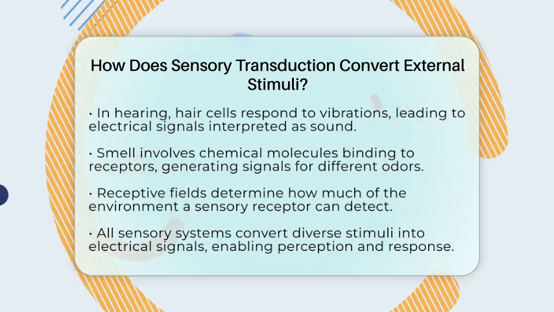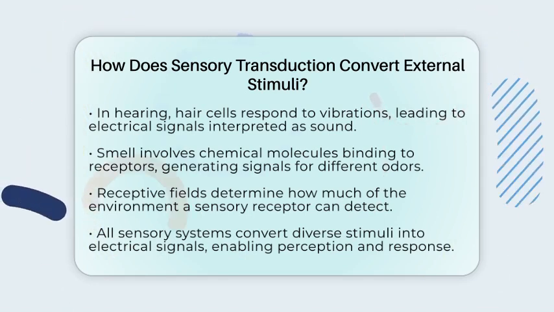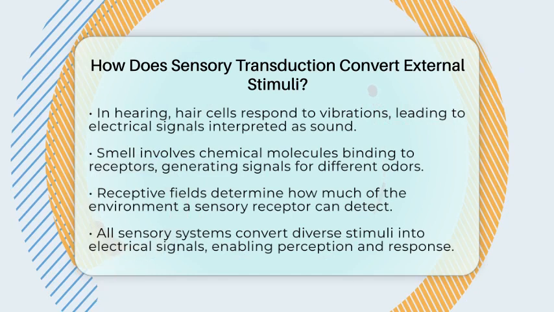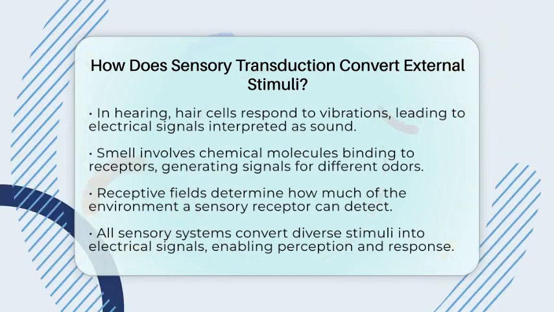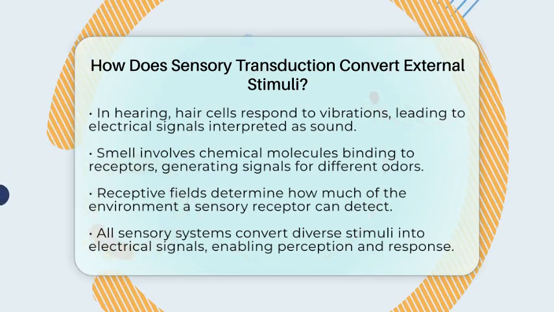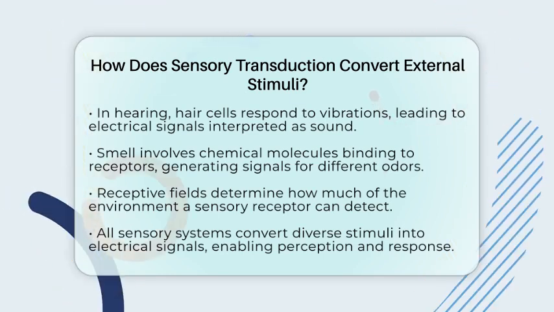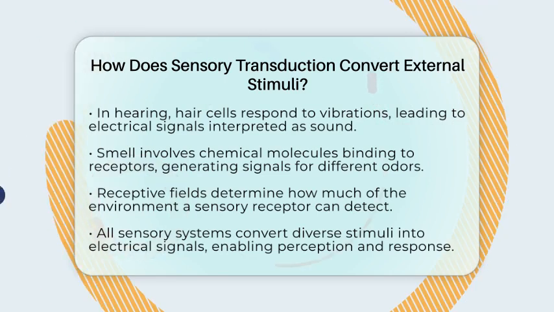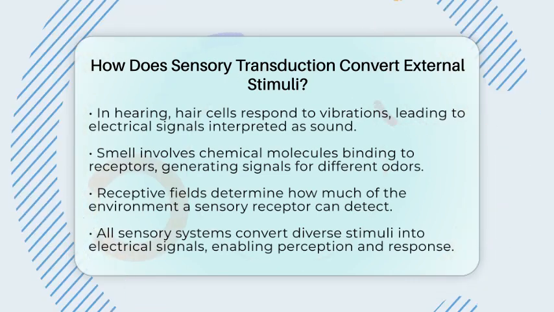The receptive field of each sensory receptor defines how much of the environment it can detect. Touch receptors need direct contact, while visual receptors can detect light from far away. All these processes show how diverse stimuli are converted into a common language, electrical signals, that your nervous system understands.